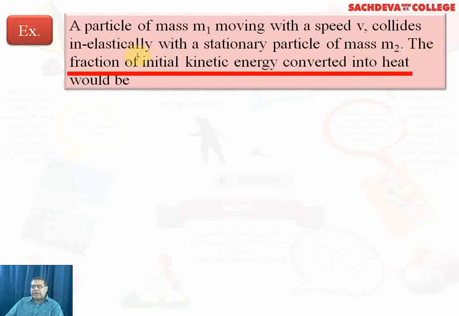What fraction of kinetic energy is converted into heat? When there is a collision, there is a loss in kinetic energy, because it is mentioned in the question that the collision is inelastic. So we have to estimate whatever the loss in kinetic energy is, and how much heat will be developed from that.